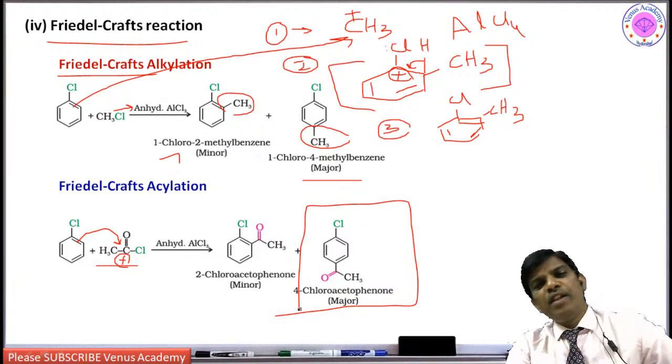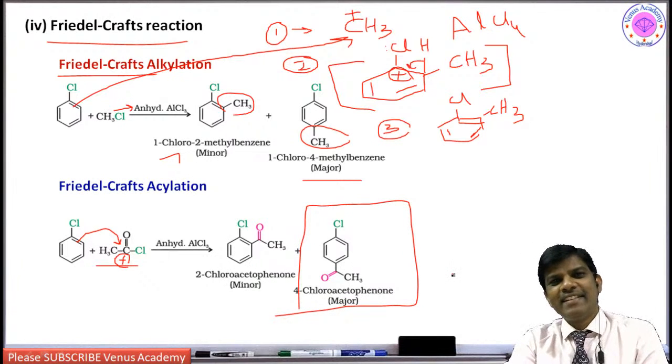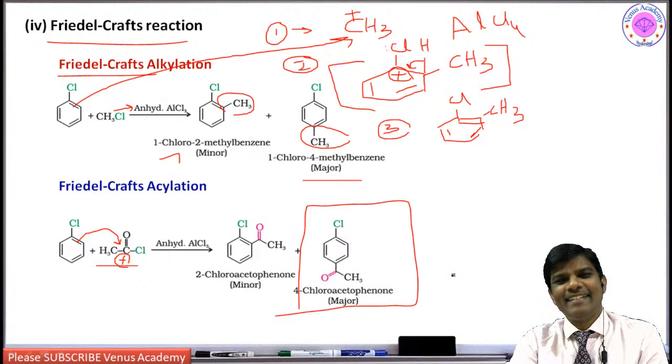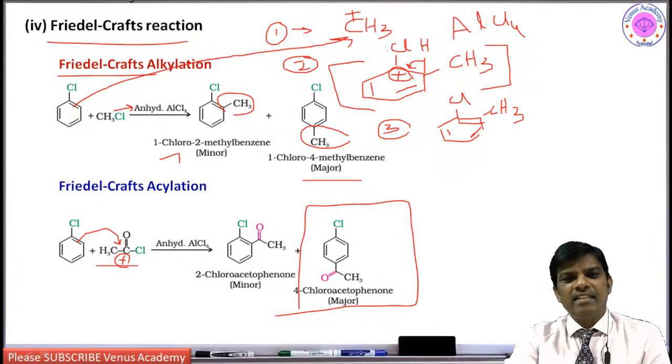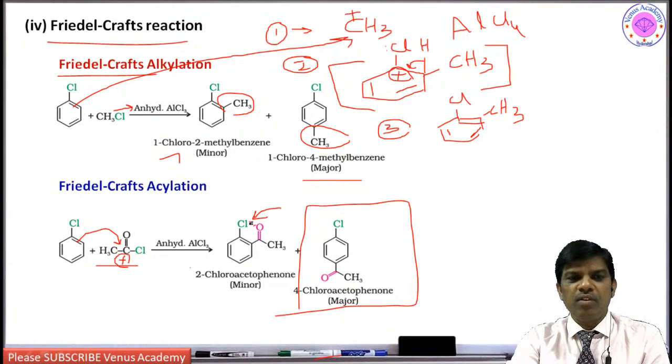Then how will you separate these two compounds? Do you have any idea? Usually these ortho compounds are steam volatile. Because of this hydrogen bonding, between oxygen and chlorine, it is going to form this hook-like bonding, and it is going to have a low boiling point, and it is going to form steam with water.